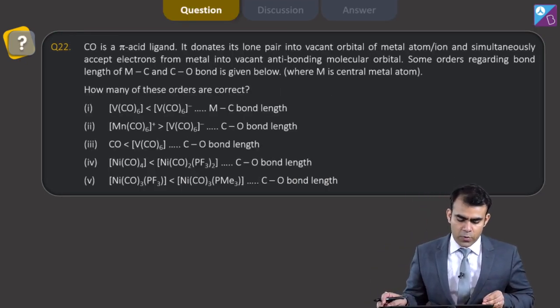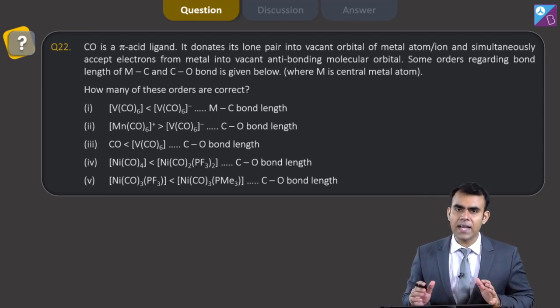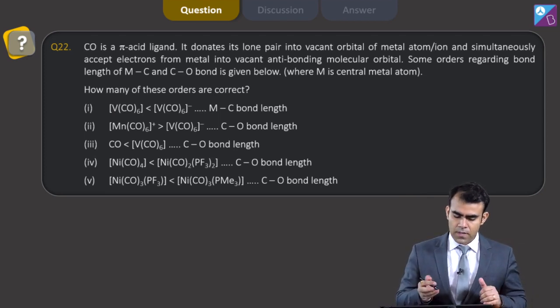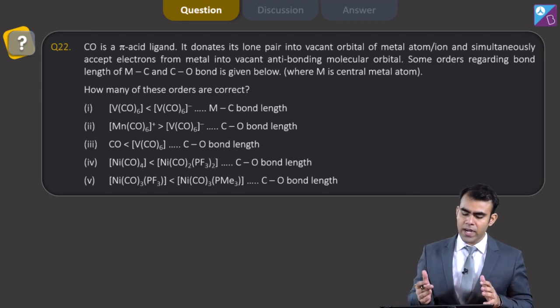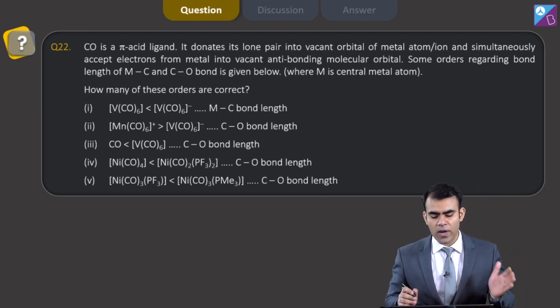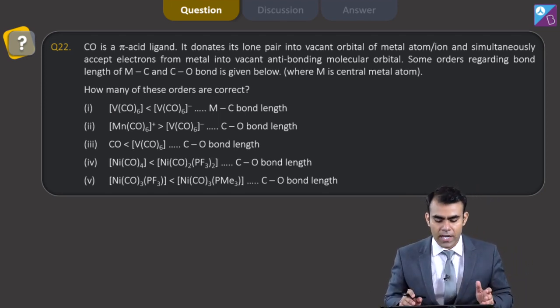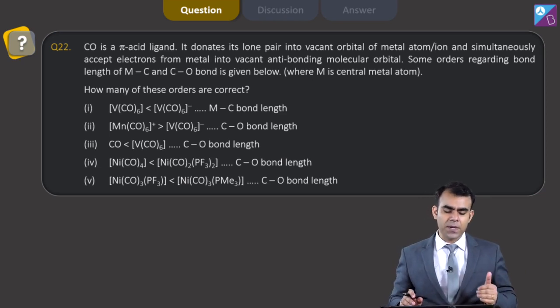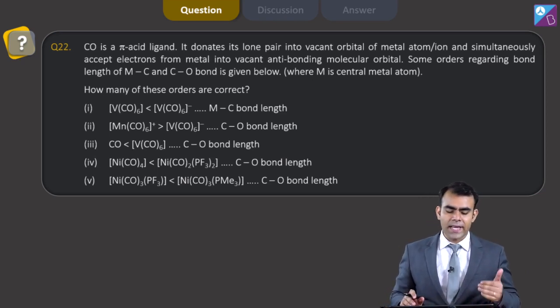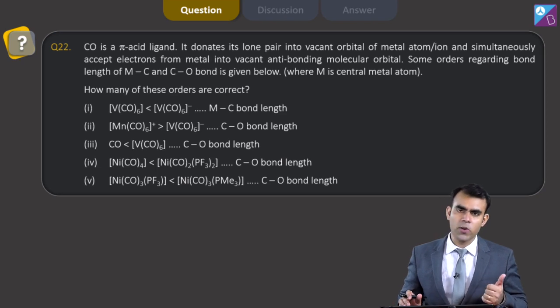Now in question 22 we have CO, which is a pi acid ligand. Yes, it is a pi acid ligand. It donates its lone pair into the vacant orbital of the metal atom or ion and simultaneously accepts electrons from the metal into a vacant anti-bonding molecular orbital.